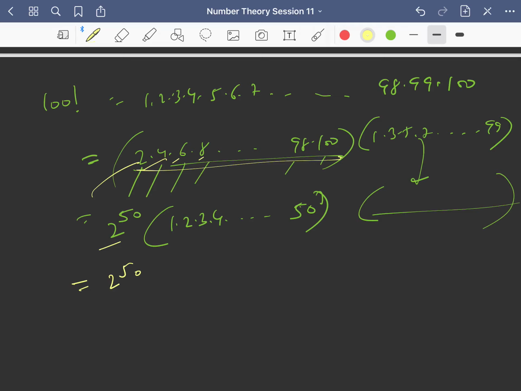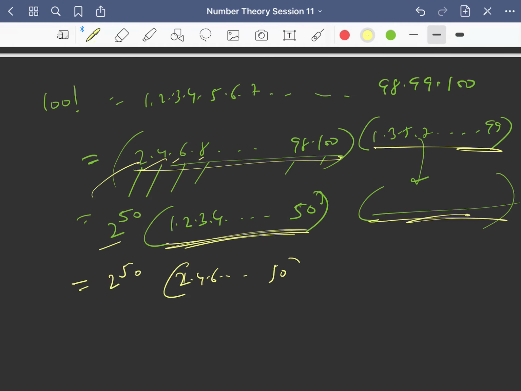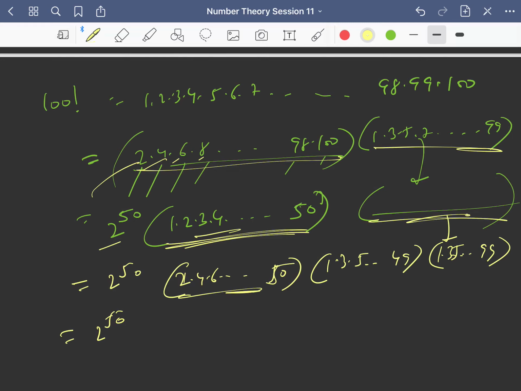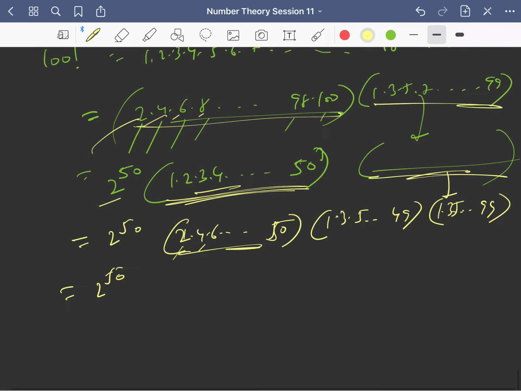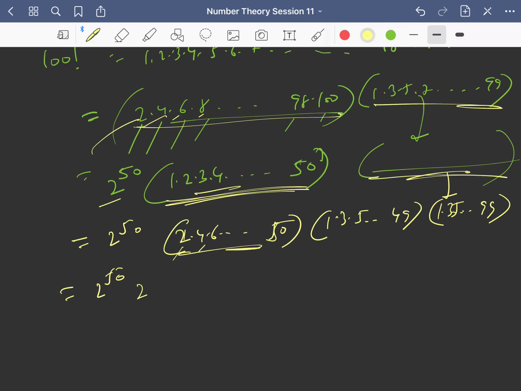From each number I take 2 common, there are 50 numbers, so we will get 2 power 50. Now see, in this there is no power of 2 because all these are odd numbers. Now here you can again take 2, 4, 6 up to 50, and there are still some odd numbers, that is 1, 3, 5 up to 49, and the other part is as it is. Now all these are even numbers, so each number has a 2 in it, so you can take 2 common in each number.